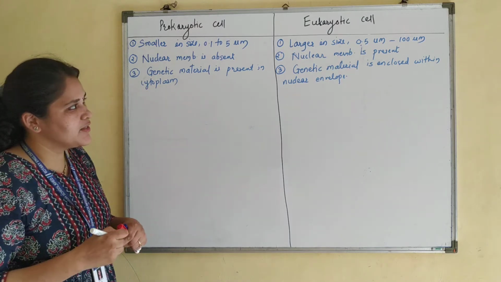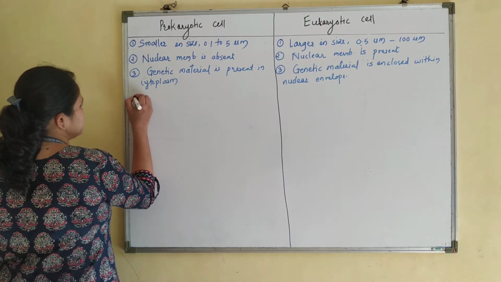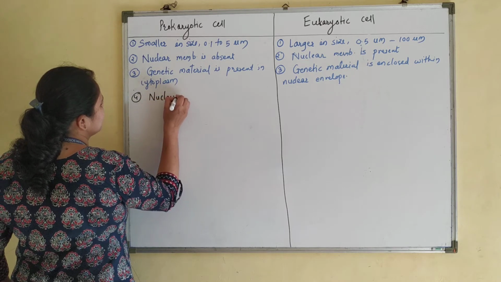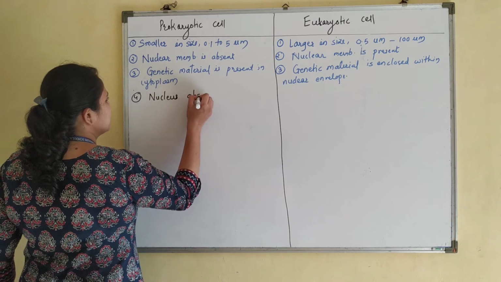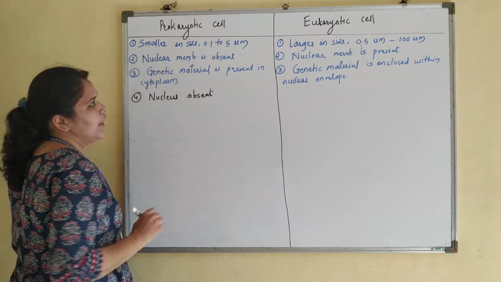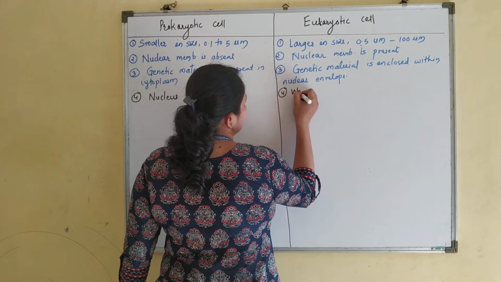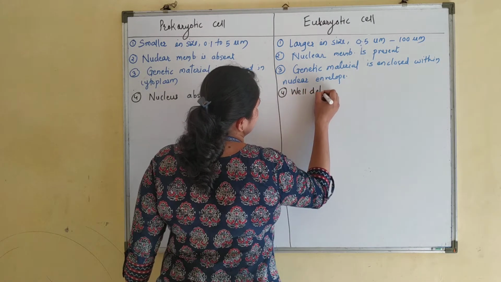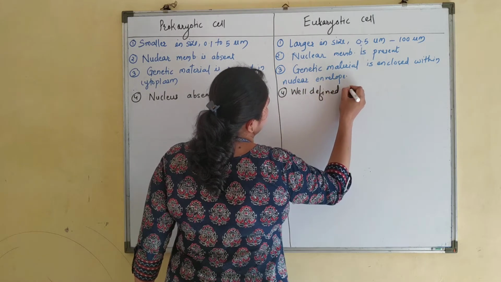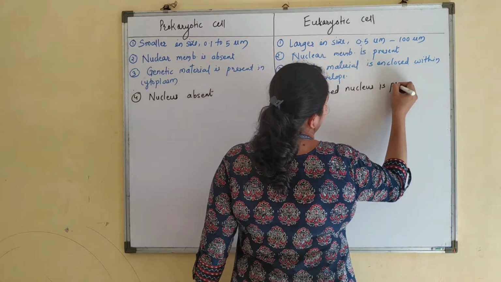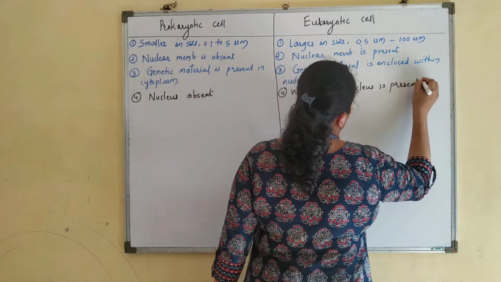In prokaryotic cell, nucleus is absent. In case of eukaryotic cell, obviously, well-defined nucleus is present.